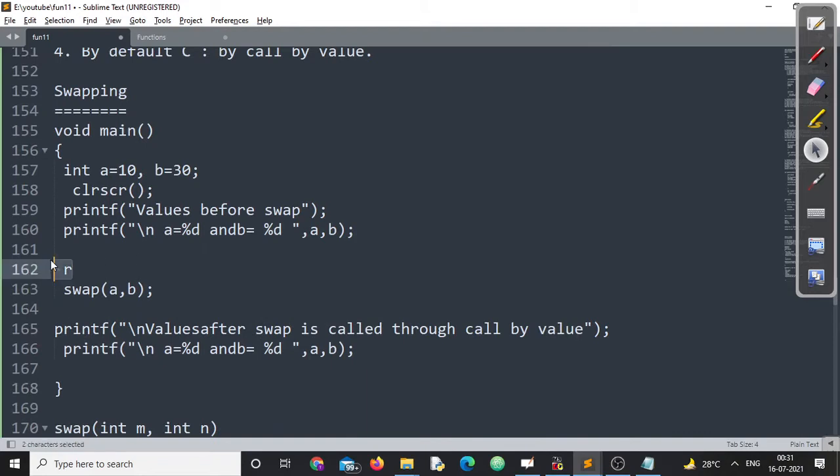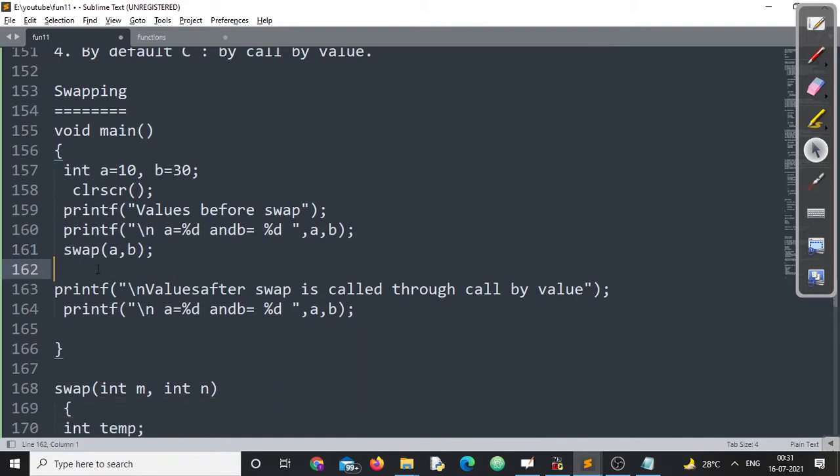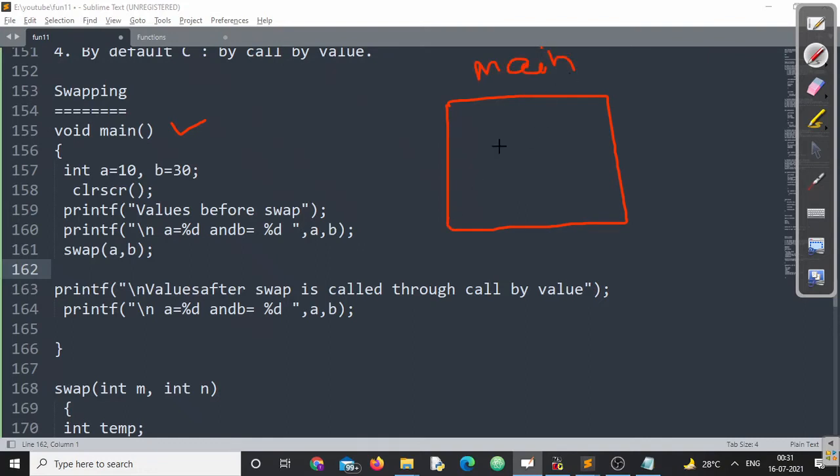Now let us understand this program step by step. This is call by value. Now what is happening? In the first case, when the main method is called, you know, for every method call, a separate frame is created. Now let us do that. A frame is created for the main function. Make sure you are attentive and you are listening to what I'm trying to tell. Immediately we have created two variables a and b. Whenever we are writing int a and int b, two memory locations are created. One having name a, one having name b. First having value 10, second having value 30, right?